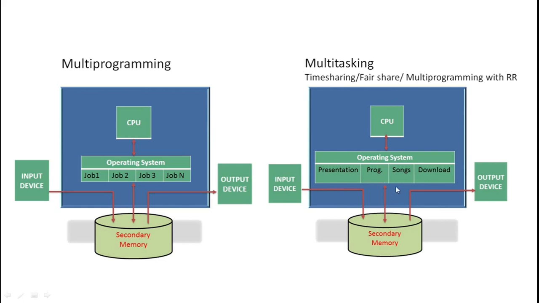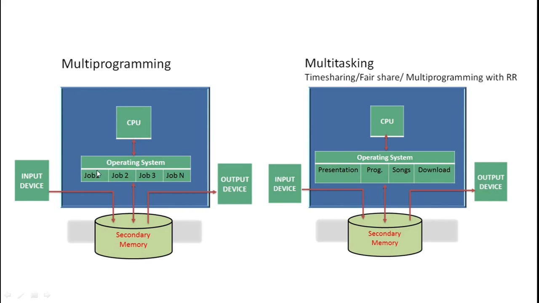Every job is allocated some time duration. Suppose a presentation is allocated 2 minutes, a program is allocated 2 minutes, and songs are allocated 2 minutes. For the first 2 minutes the presentation gets the CPU, the next 2 minutes the program gets the CPU, and the next 2 minutes the songs get the CPU. So everyone is working on a turn basis, which is not possible in multi-programming.